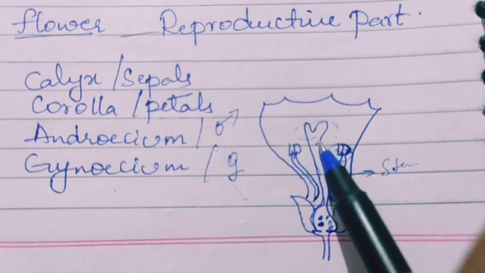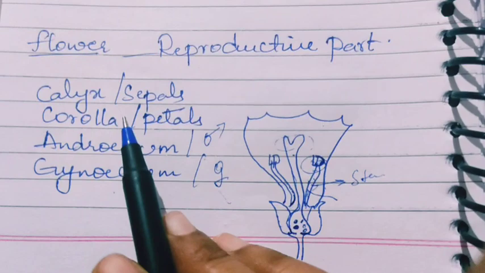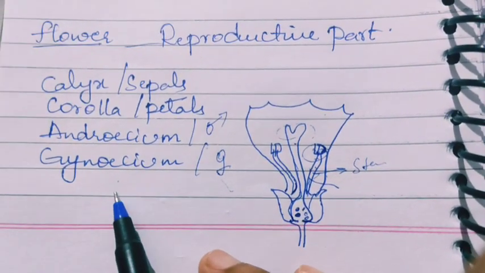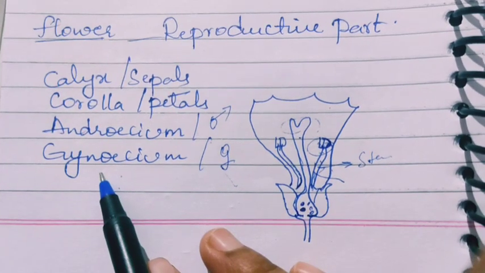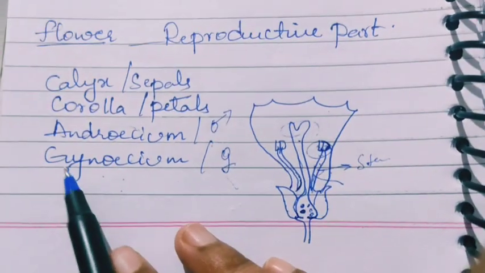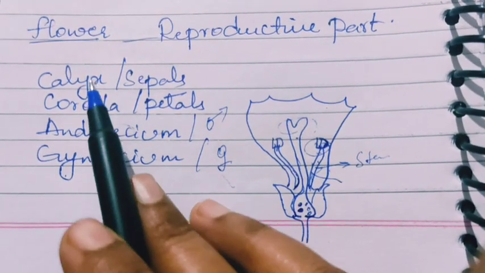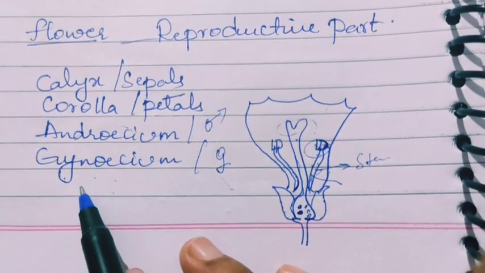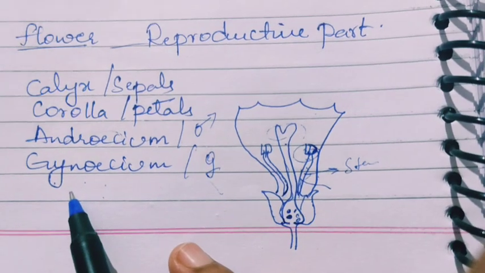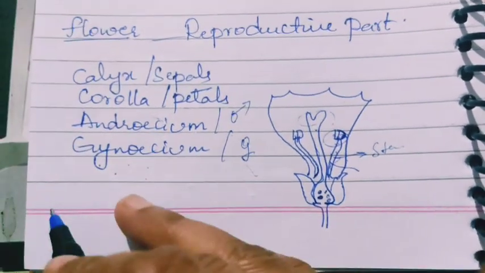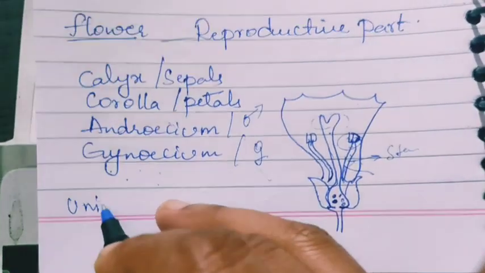If a flower contains all these four whorls, calyx, corolla, androecium and gynoecium, then it is called a complete flower. If any one of the whorls is missing, then it is called an incomplete flower. And next we'll see unisexual flower and bisexual flower.